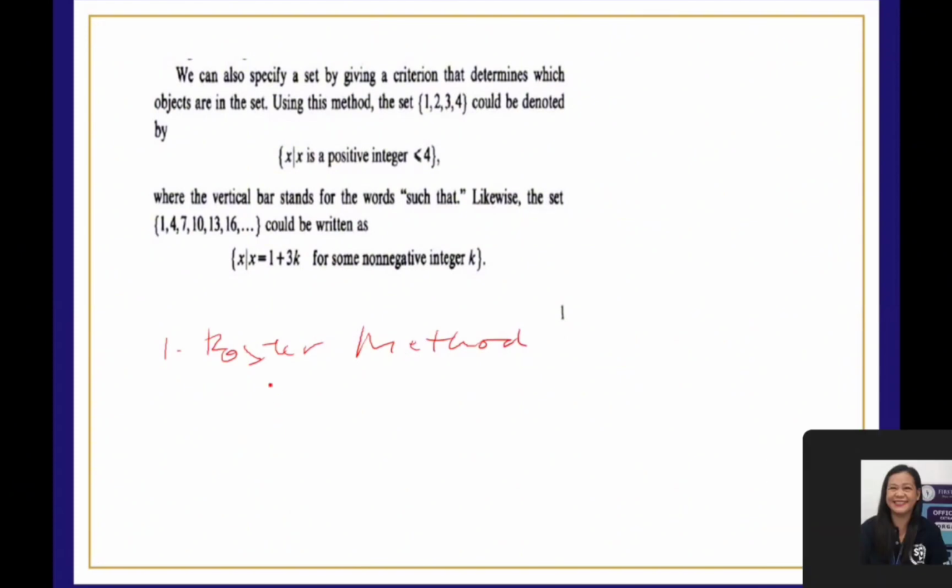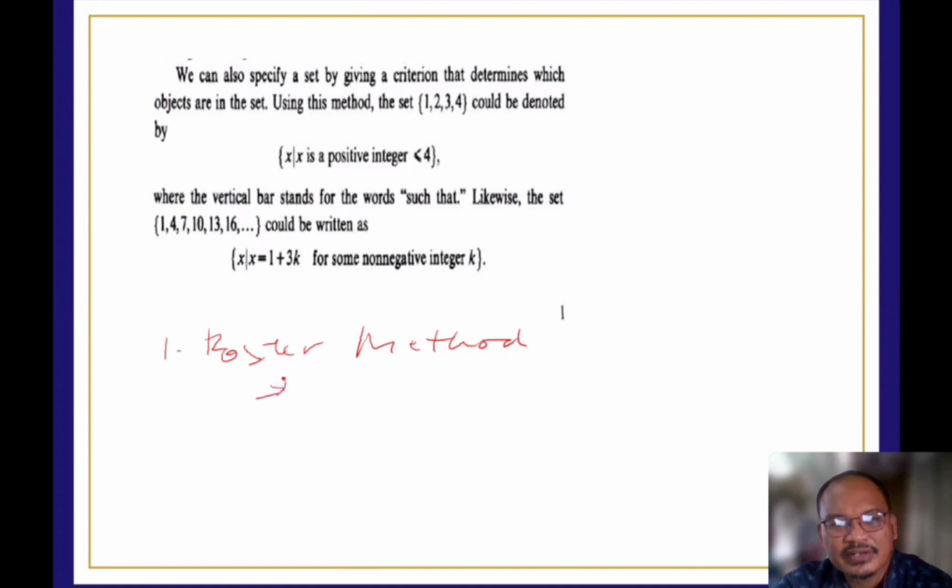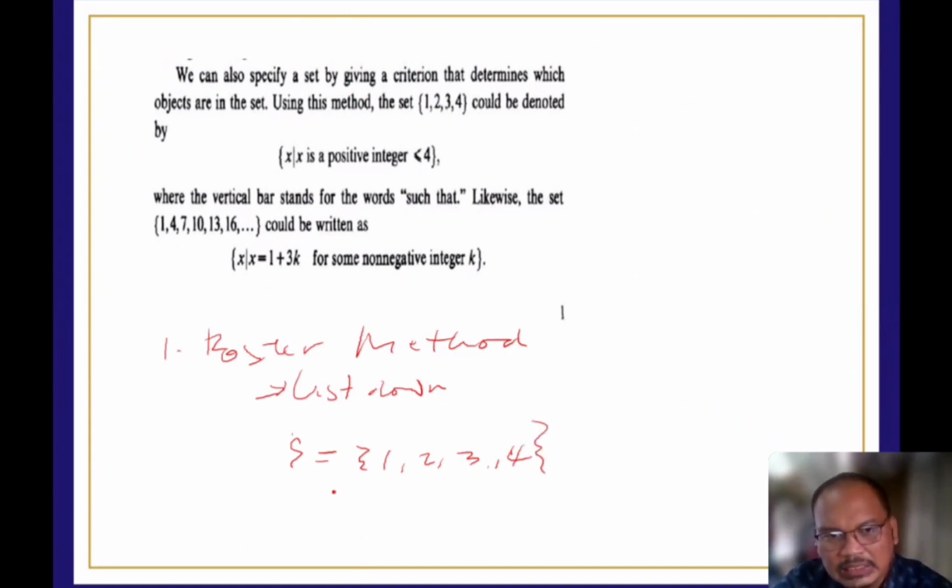Parang we just simply list down the elements. Okay, so we're going to list down the elements. Like for example, the set of the positive integers less than 4. Let's say set S is a set of positive integers less than 4. So we have S, we have 1, 2, 3, and 4. So this is an example of a roster method.